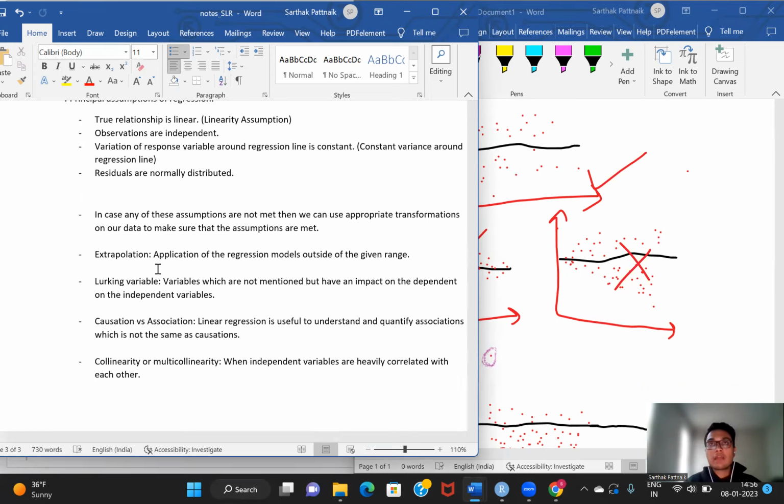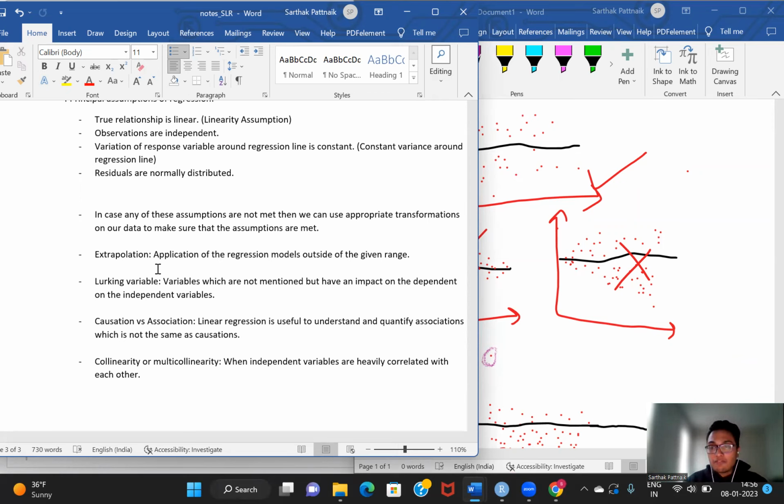Let us say that I have a model and I want to apply it for students of ages between 20 and 25. But if I apply that model on a student whose age is 29, then that is a violation of that model, and it is a violation of extrapolation. I'm taking my model, which was between 20 and 25, I'm extrapolating that and I'm applying it to another student who does not fit in that range. That causes the problem of extrapolation.